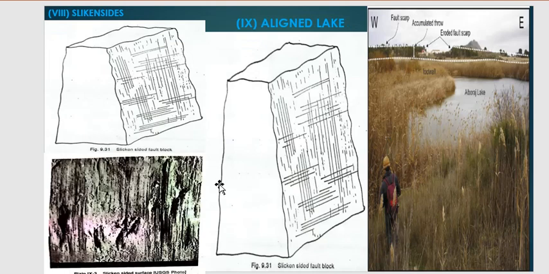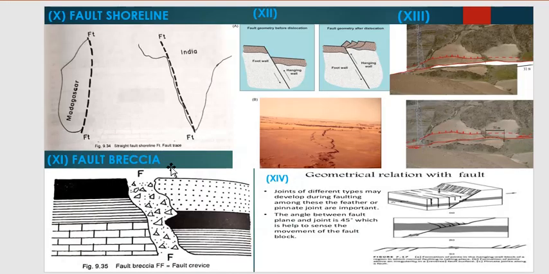Next, fault shoreline. Straight sea coast, like the west coast of India and the east coast of Madagascar. This is a fault shoreline. A straight fault shoreline indicates a fault. Then aligned lakes.